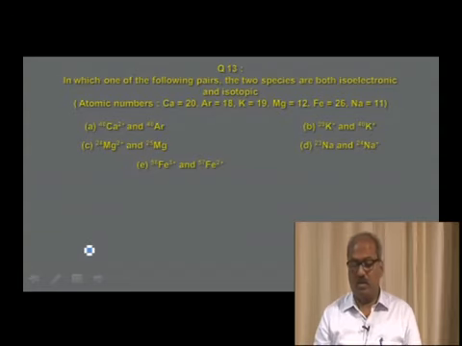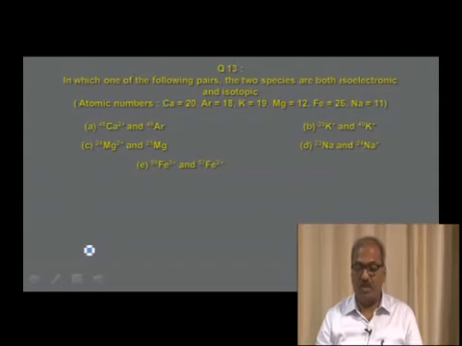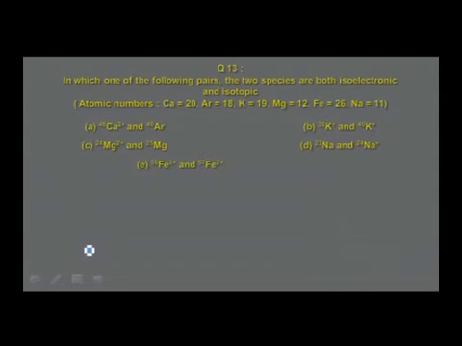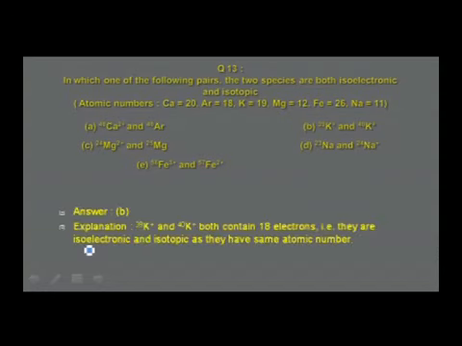And the number of protons in both potassium ions is 19 each, so the atomic number is the same and the mass numbers are different; they are isotopes as well as isoelectronic. That is the correct answer. The other options, magnesium ions, sodium ions and iron ions in options C, D and E, are all isotopic species, but they are not isoelectronic.